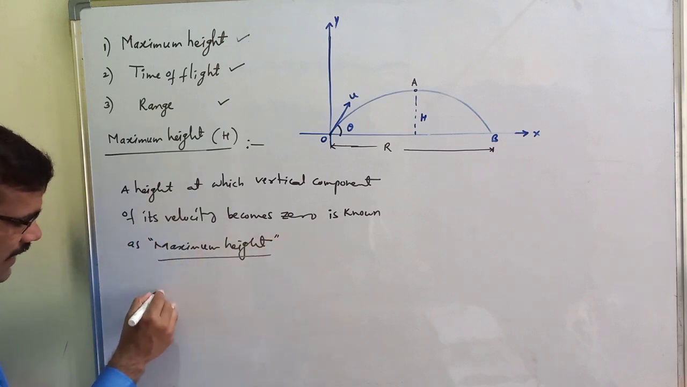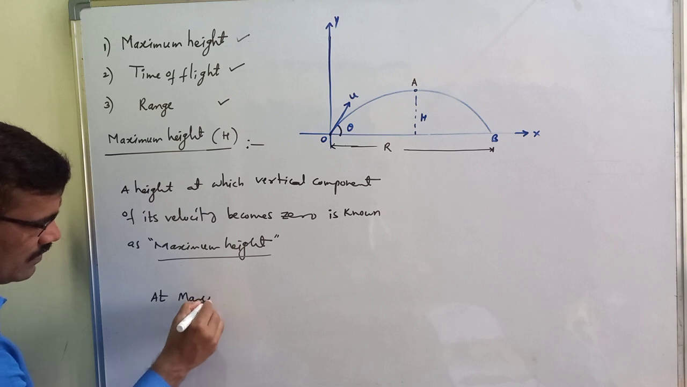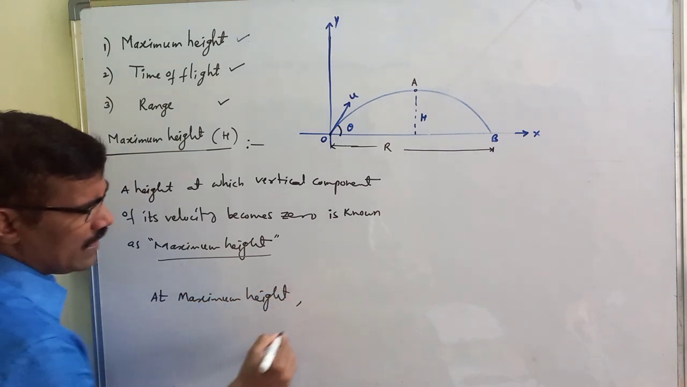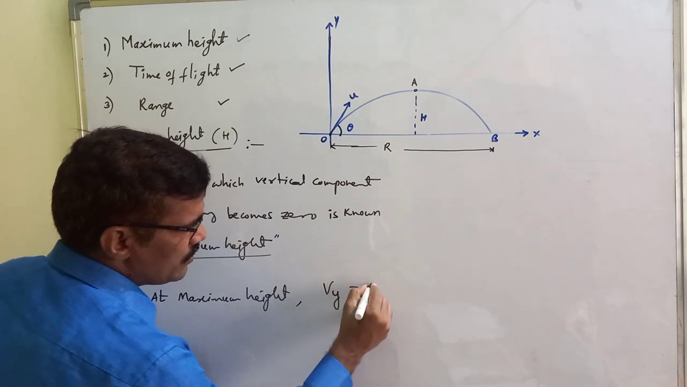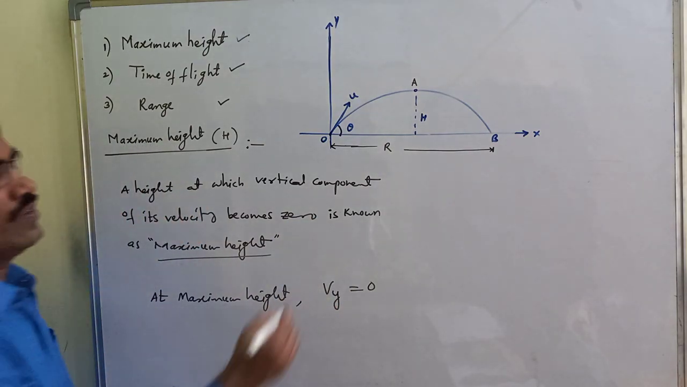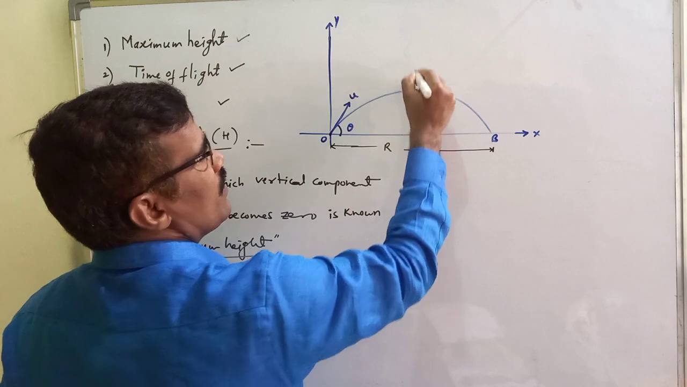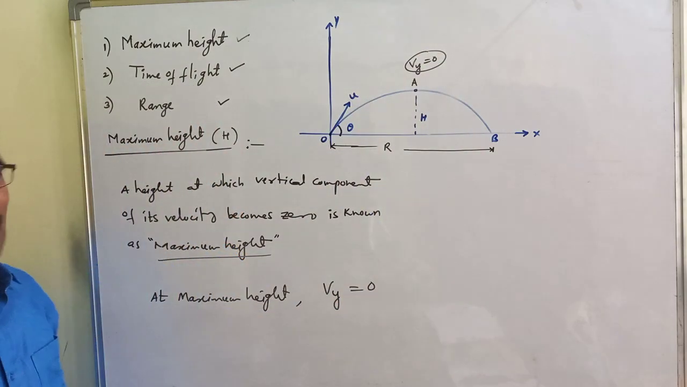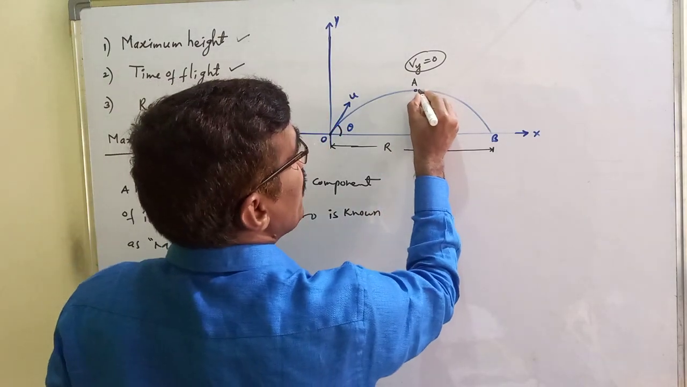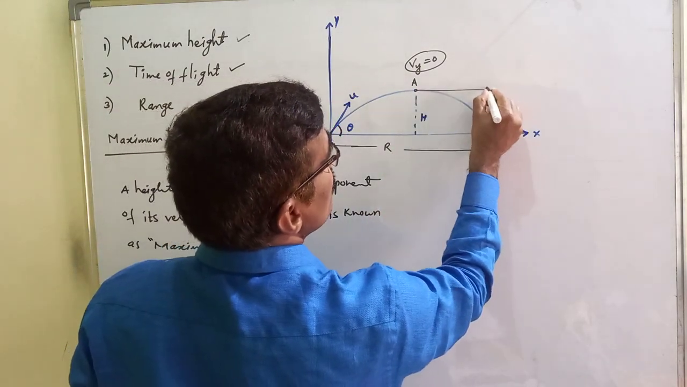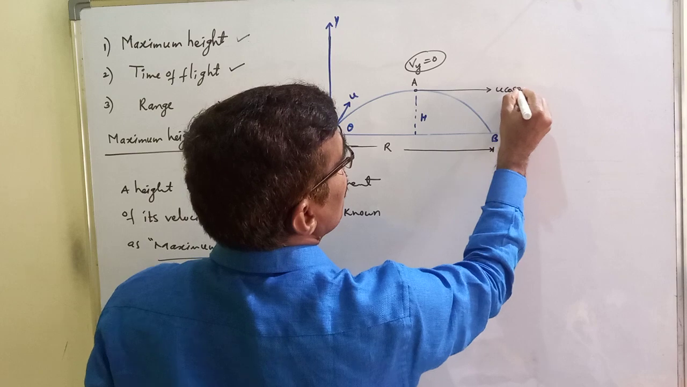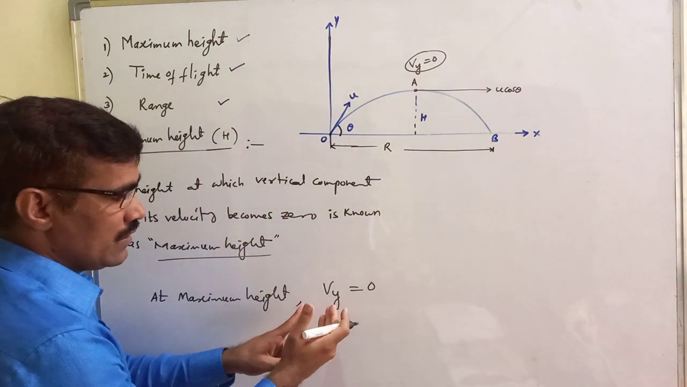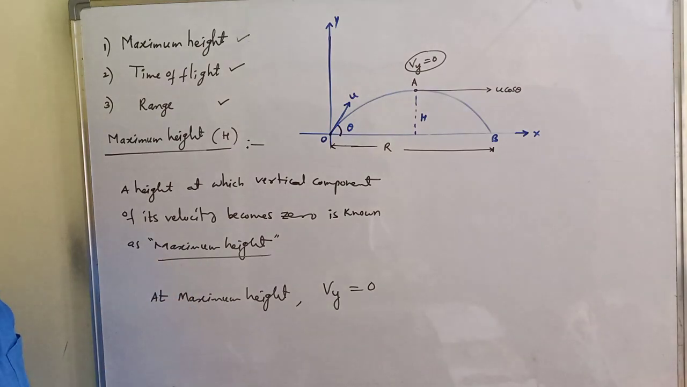Students, at maximum height the vertical component of velocity becomes zero, Vy equal to zero. At the highest point, the vertical component of velocity is zero. What about the horizontal component at the highest point? It is u cos theta. Where the vertical component is zero, that height is said to be the maximum height.